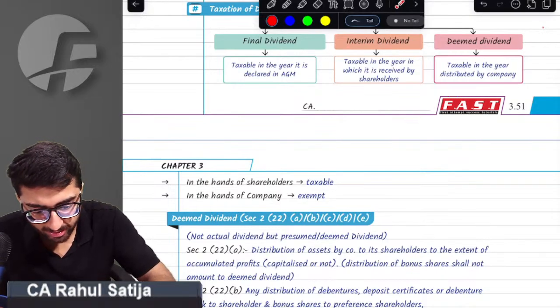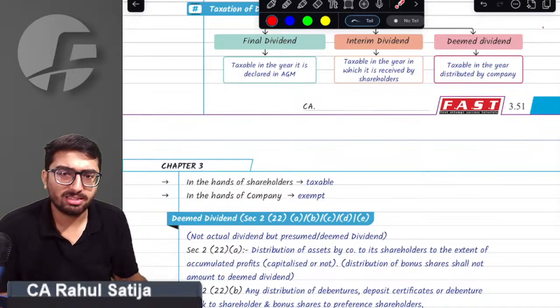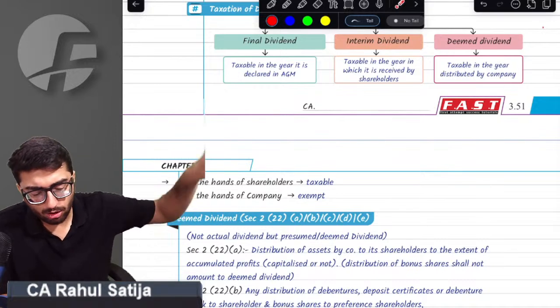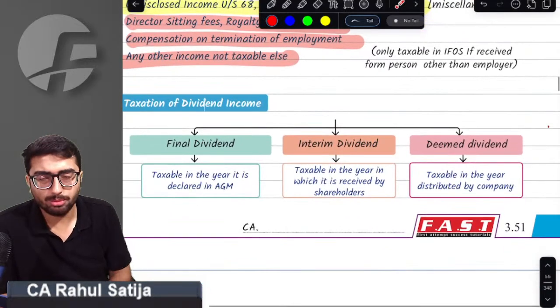Sir, are we clear with that fact? Yes, sir, it is very much clear. So dividend is always taxable in the hands of the shareholder. How does taxation turn out to be?